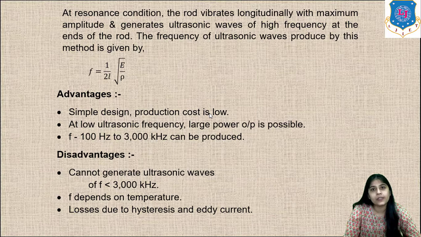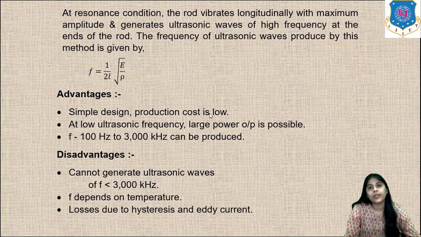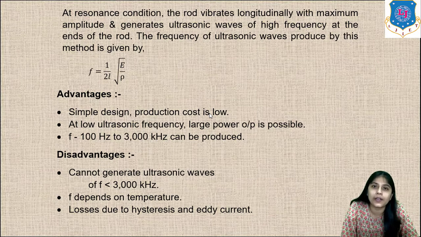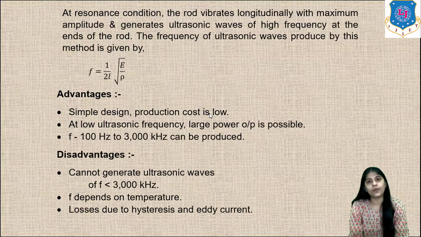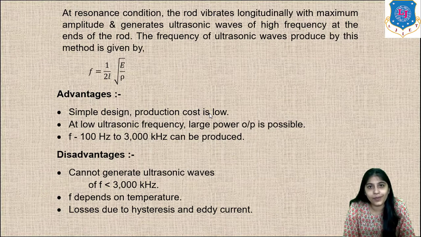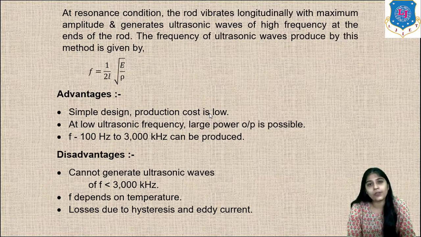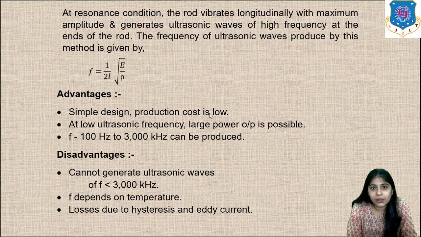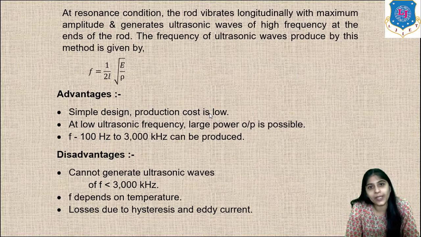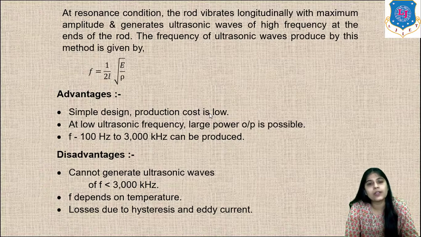Temperature affects the circuit, and also the magnetic field affects the circuit. There will be hysteresis losses due to magnetization, and heat losses due to the circulatory eddy current produced due to magnetization.